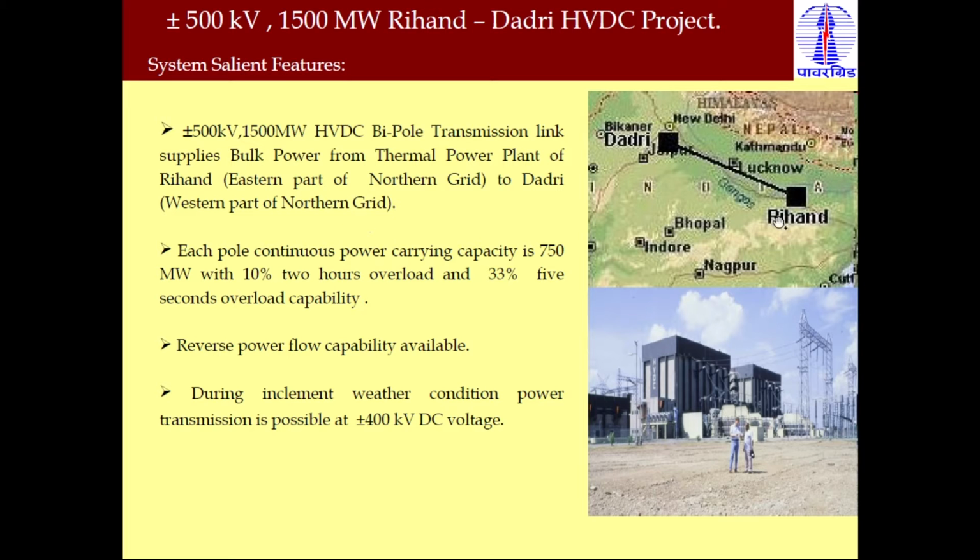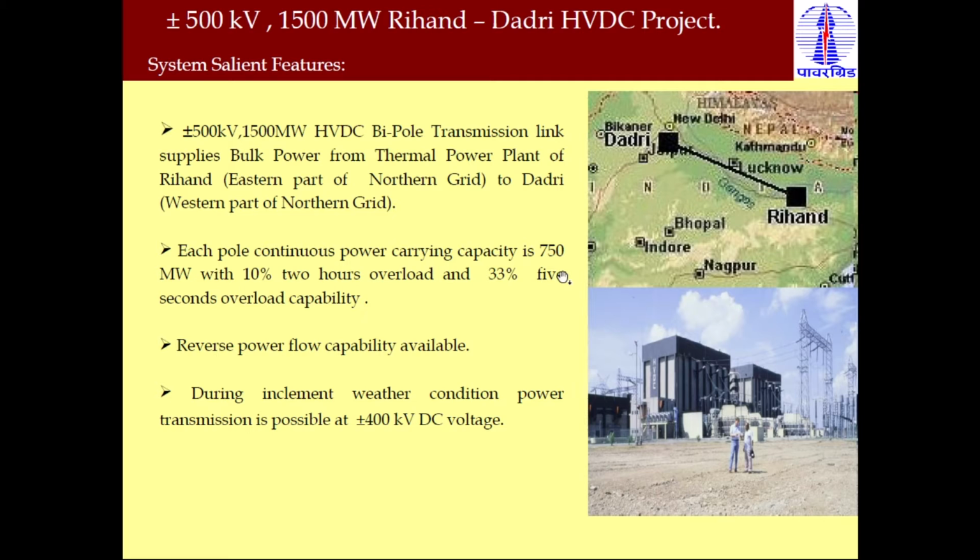Clear? So Rihand, you can see here, is the eastern part of the North Grid, the whole part is the North Grid, and Dadri is the western part of this North Grid. So from the eastern to the western part of the northern grid, power is transmitted from Rihand to Dadri. And each pole has a capacity of 750 megawatt, because the total capacity is 1500 megawatt. Here is a 2-pole HVDC system, so obviously one pole has a capacity to transmit 750 megawatt.